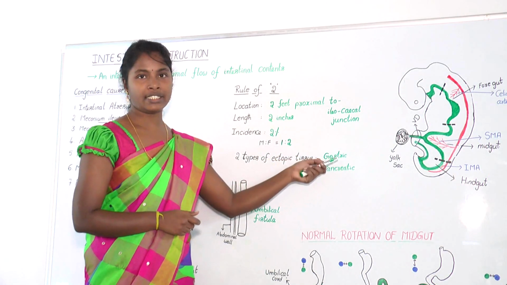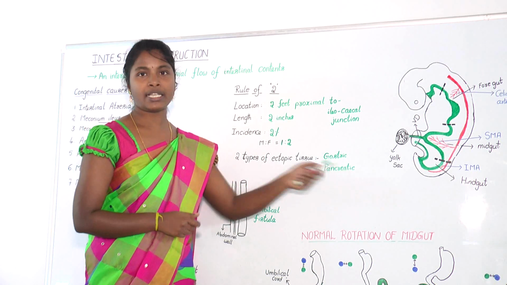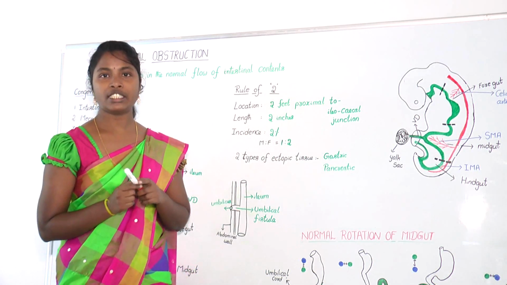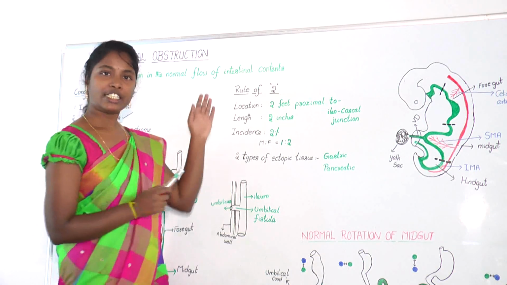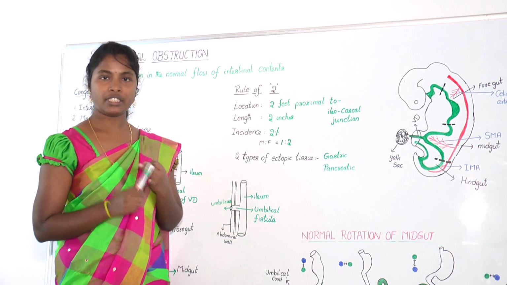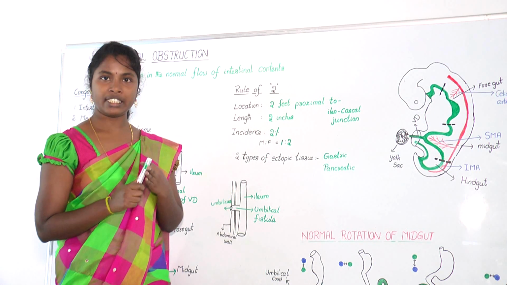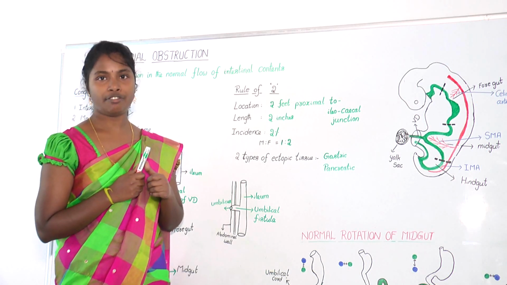Gastric tissue secretes hydrochloric acid and pancreatic tissue secretes pancreatic juice, which leads to ulceration and obstruction as well. And this condition can be characterized by intestinal obstruction, bleeding, ulceration, inflammation as diverticulitis and umbilical fistula.